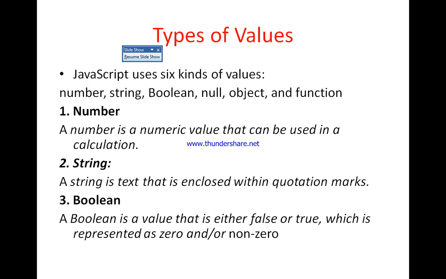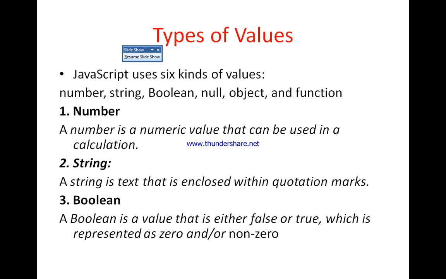Now there are 6 types of values that we have to see. The first value is number, second is string, third is boolean, fourth is null, fifth is object, and the last one is function. These are the 6 types of values that we will see one by one.